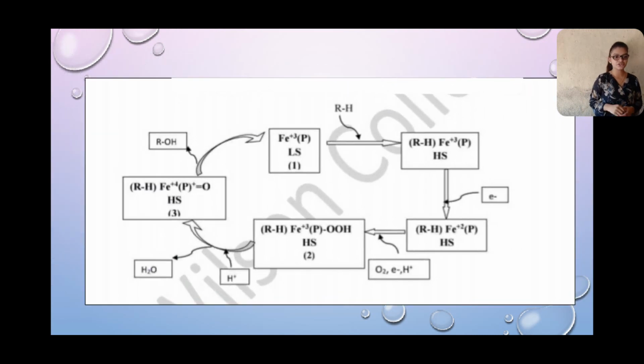Then this is the cycle: R-H, Fe4+ P double bond O, high spin. Then R-OH is lost. Then Fe3+ P low spin, then it gives R-H again. Then R-H Fe3+ P, then it takes an electron. Then R-H Fe2+ P, then it takes dioxygen and an electron and H plus again. Then R-H Fe3+ P-OOH high spin, and it takes H plus again, and H2O is evolved. Then R-H Fe4+ P double bond O. Then the cycle is complete.